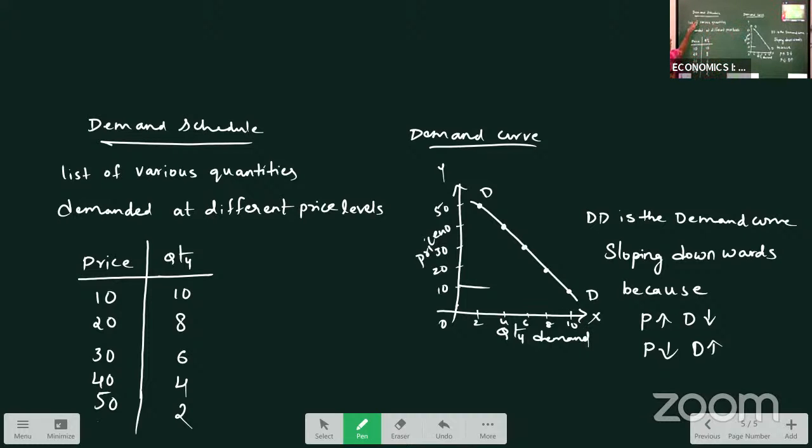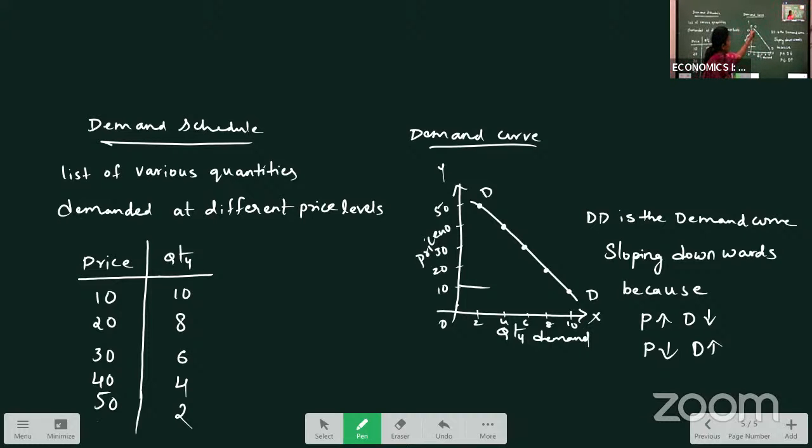So what is a demand schedule? It is a list of various quantities demanded at different price levels. Different prices are there, and different quantities we are demanding. This list in table format is called the demand schedule. Based on the demand schedule, we can draw the demand curve.